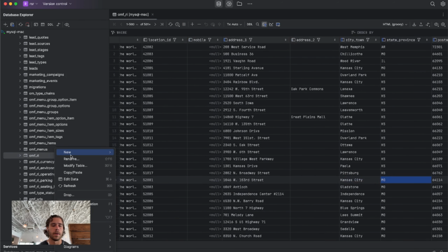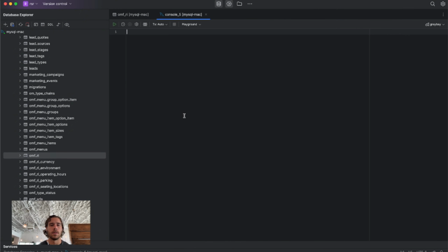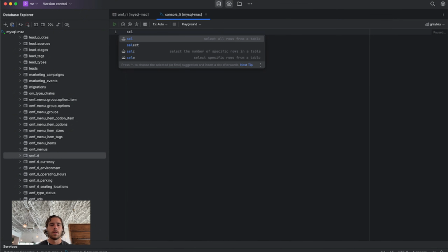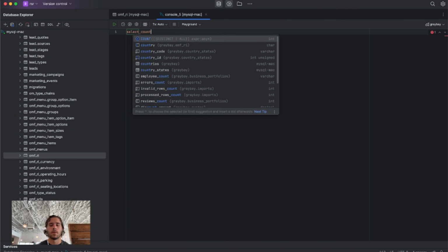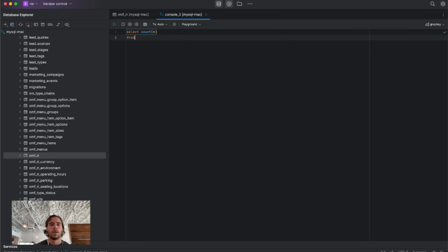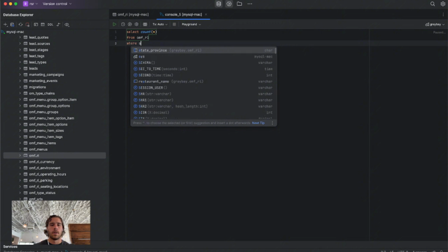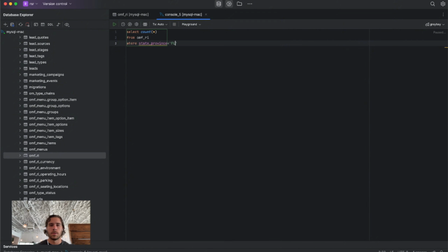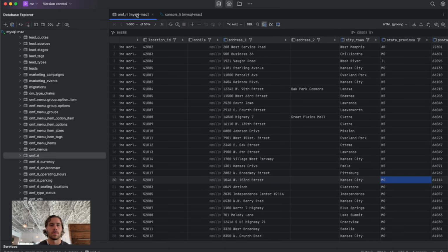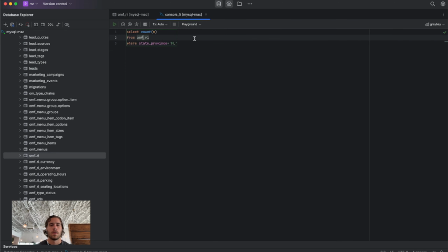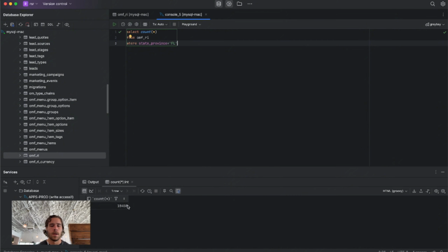Let's run a quick query here to see. Select count star from OMF RI where state province equals FL. What this is going to do is give us a count of all the records in this OMF RI table for Florida. So we're going to see how many Florida restaurants we have. Run that query. We've got 18,458. Awesome.